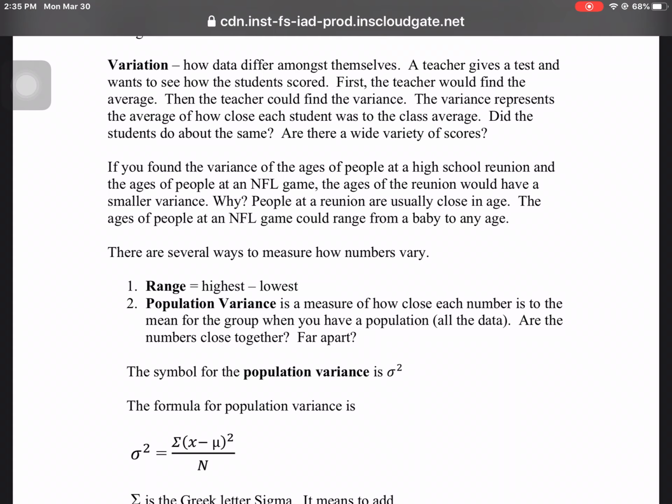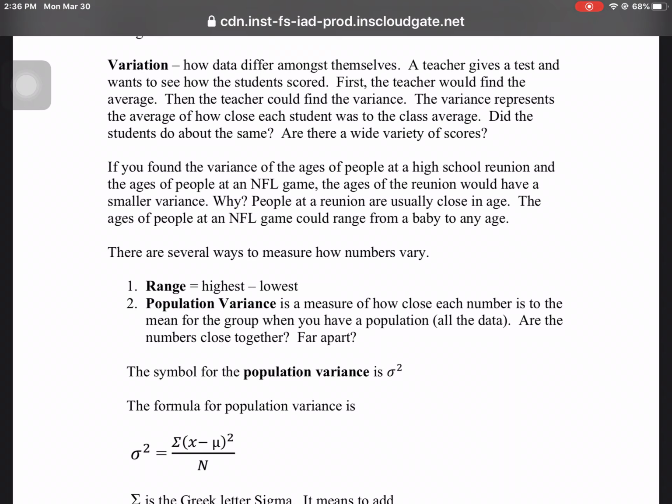If a teacher gives a test and wants to see how the students scored, first, you might find an average. Add up all the grades and divide to see what the average test grade was. That gives some information, but not a lot. The teacher could then find the variance. The variance represents the average of how close each student was to the average. For example, let's say the class average was a 90 and you scored a 95. 95 minus 90 means you scored 5 points above average.